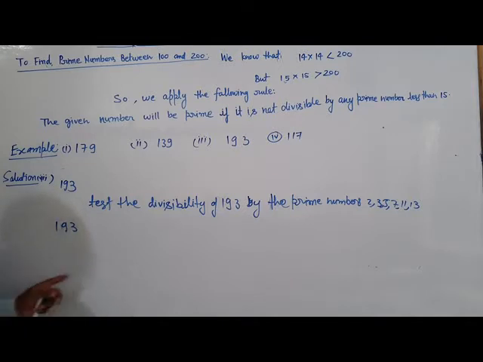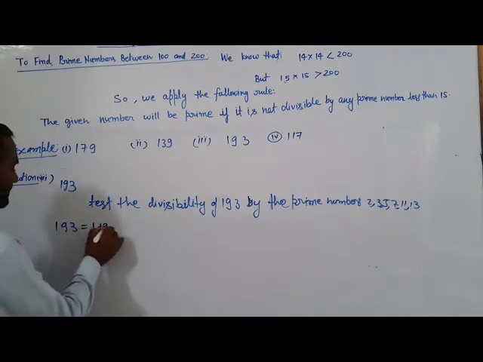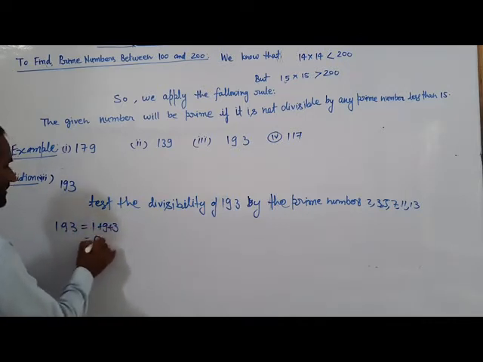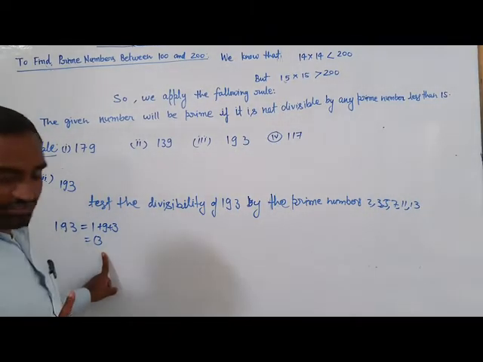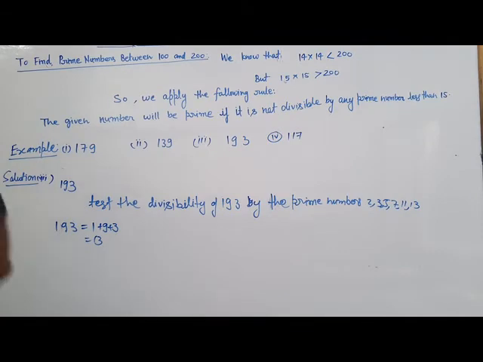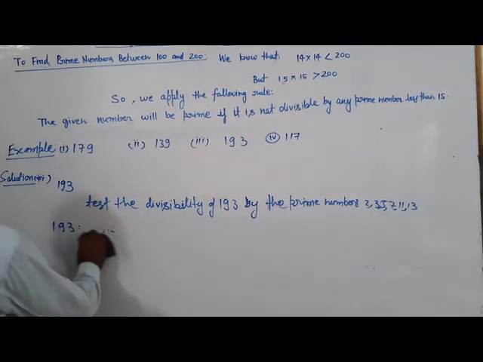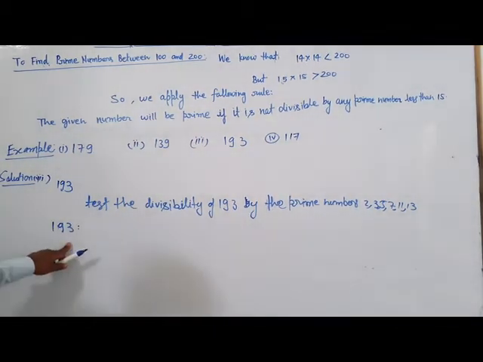193 is not divisible by 2 because the unit place is not 0, 2, 4, 6, 8. For 3, sum of digits is 1 plus 9 plus 3, which is 13. The sum of digits is 13, so it is not divisible by 3. Unit place is not 0 or 5, so it will not be divisible by 5.